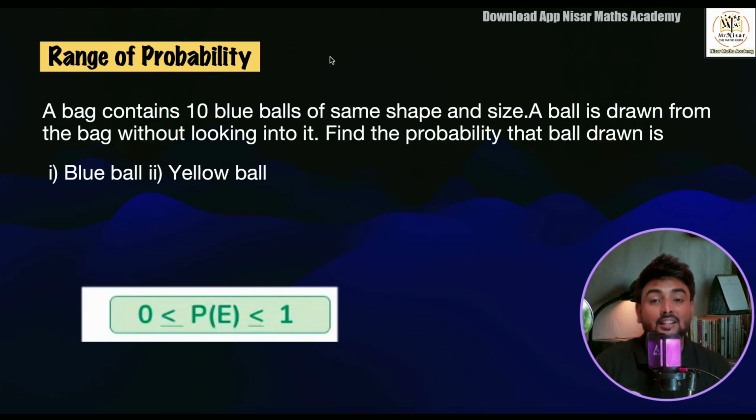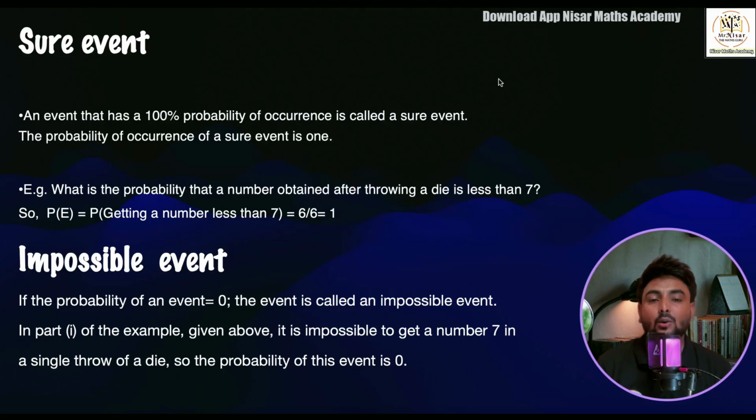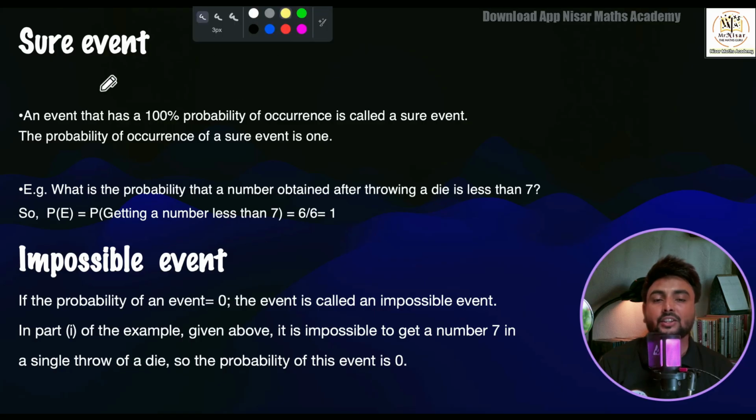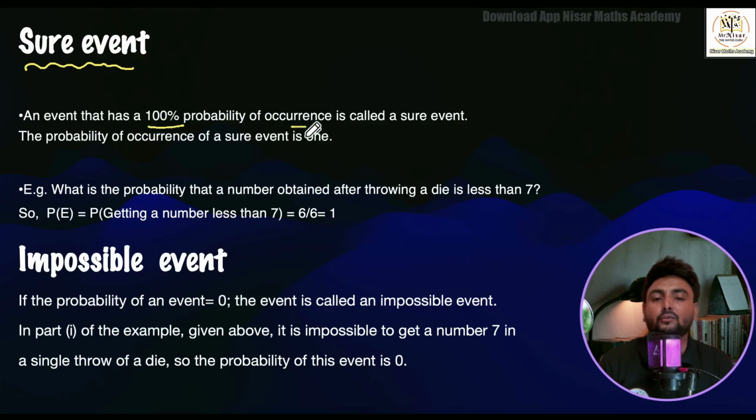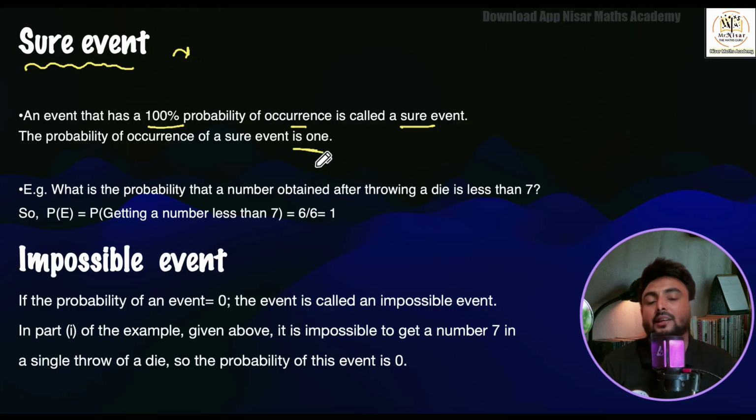See, there are some special names for this that I also want you all to understand. Here is what is called a sure event. As the name itself indicates, an event that has 100% probability of occurrence is called a sure event. In the previous example, the probability of getting a blue ball was 100%, so that is a sure event. The probability of a sure event is always 1.